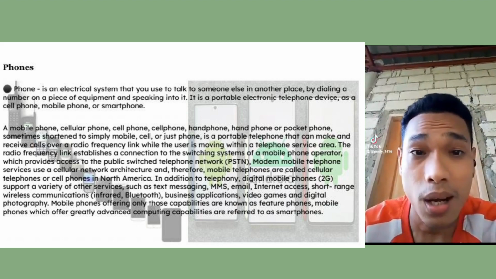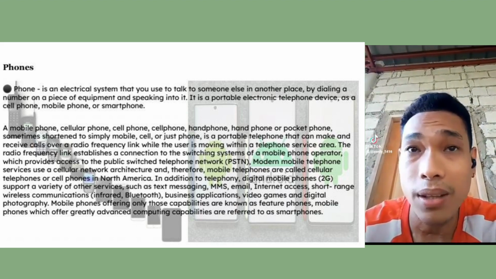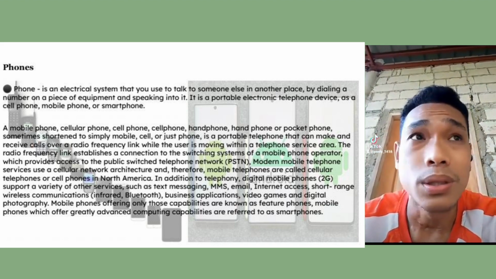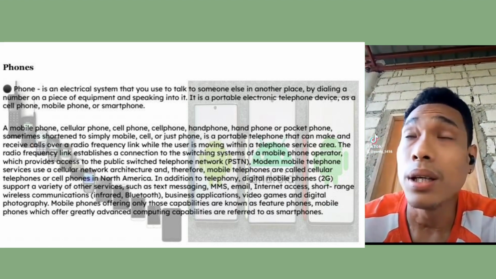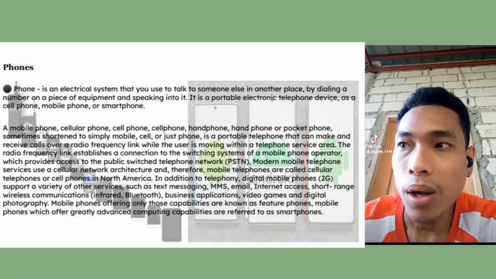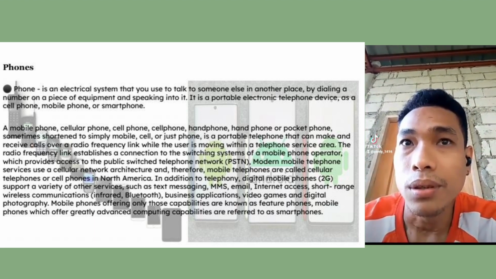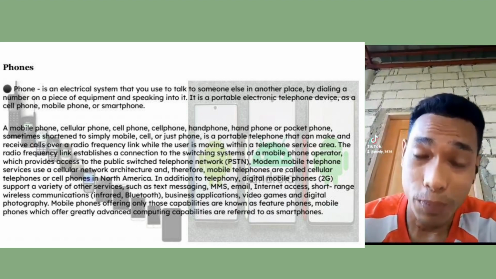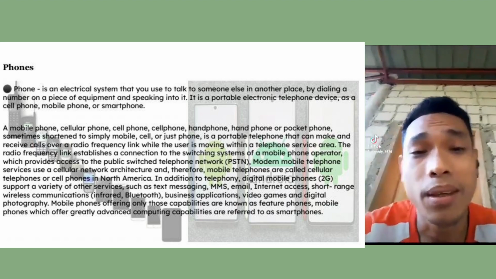Phones are familiar to us because most of us use phones in our daily lives by texting and calling our relatives, friends, and our special someone.